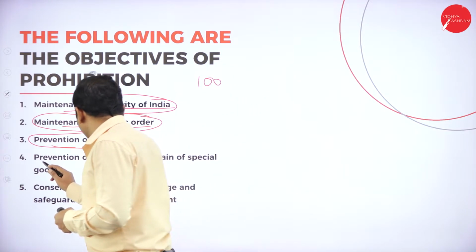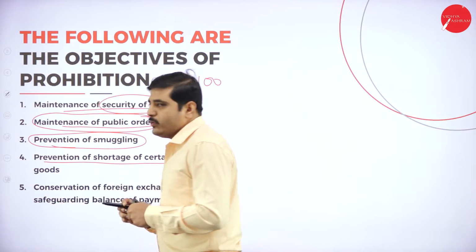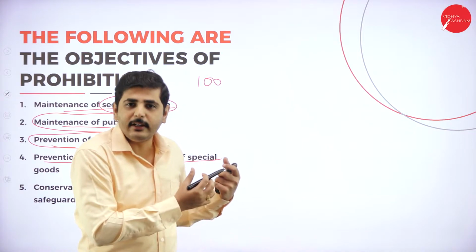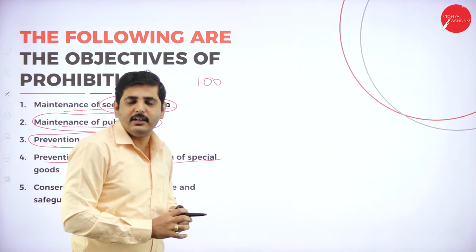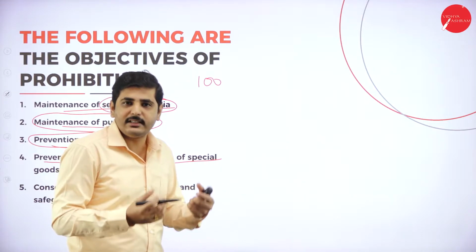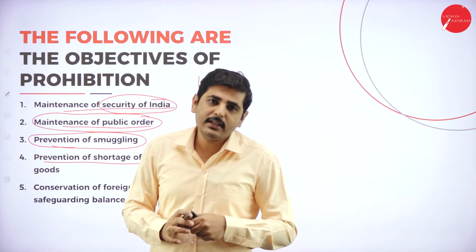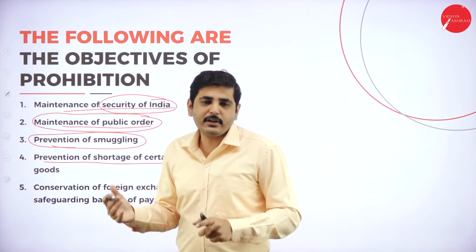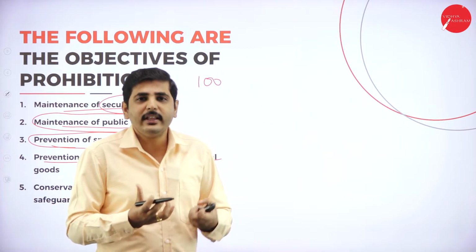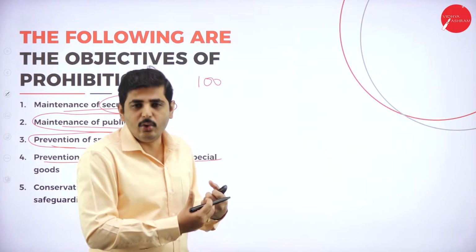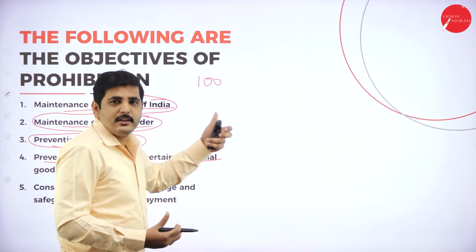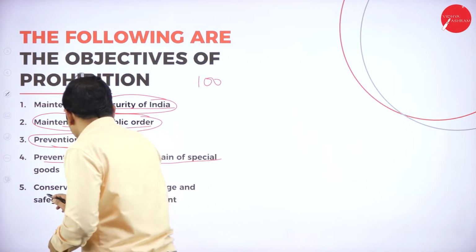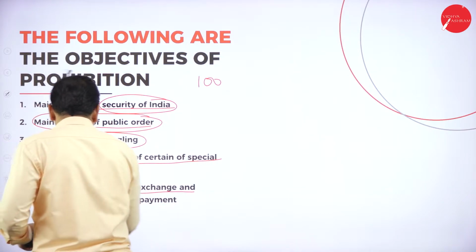Next one, prevention of shortage of certain special goods. For example, I already gave an example. During some season, onion will be in shortage in our country. If you allow export during that season, inland demand will increase. That leads to inflation in the price of the product. So during some seasons, it may be agricultural products or other products, when there is huge demand in our own country, the export of those particular products will be prohibited.